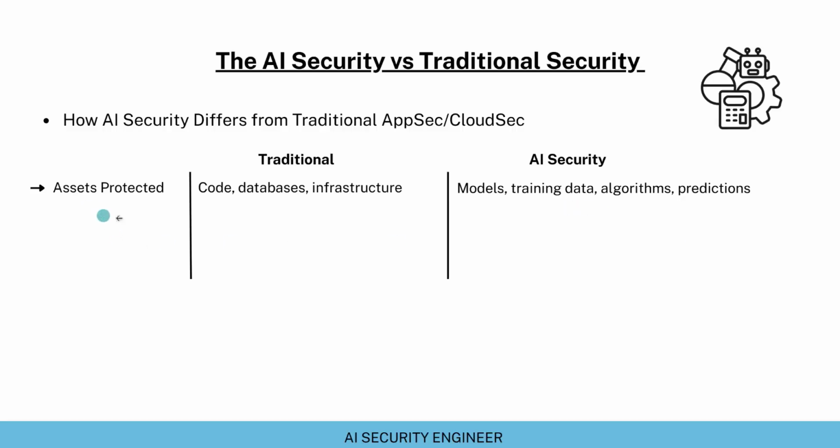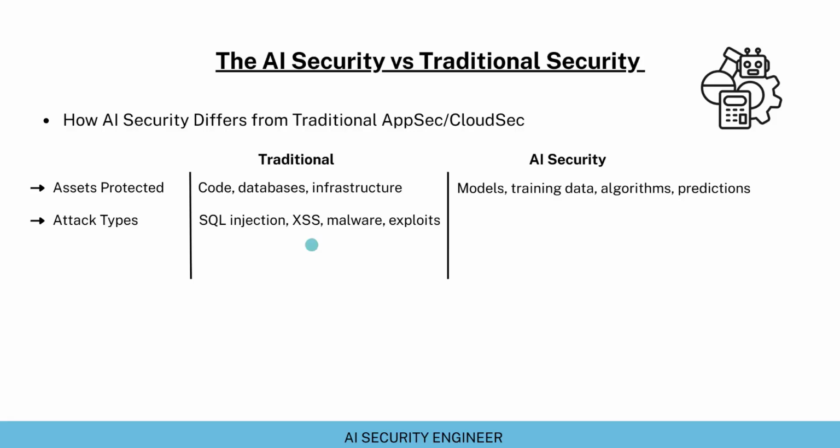Now, since we have covered the assets that need protection in traditional versus AI security, let's look at the various attack types that were present in traditional and that are now present in AI systems. In traditional security, we used to have SQL injection attack, where the attacker used to send SQL injection prompts to the application to exfiltrate data from the database. Or there was cross-site scripting attack.